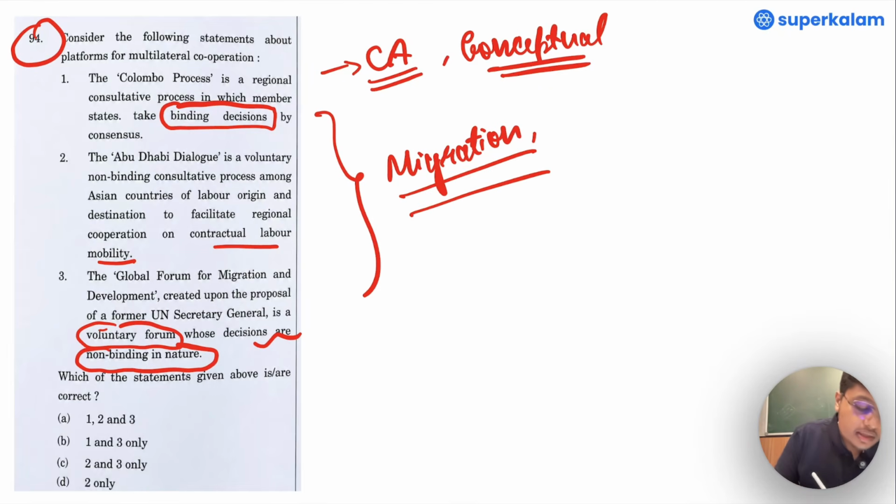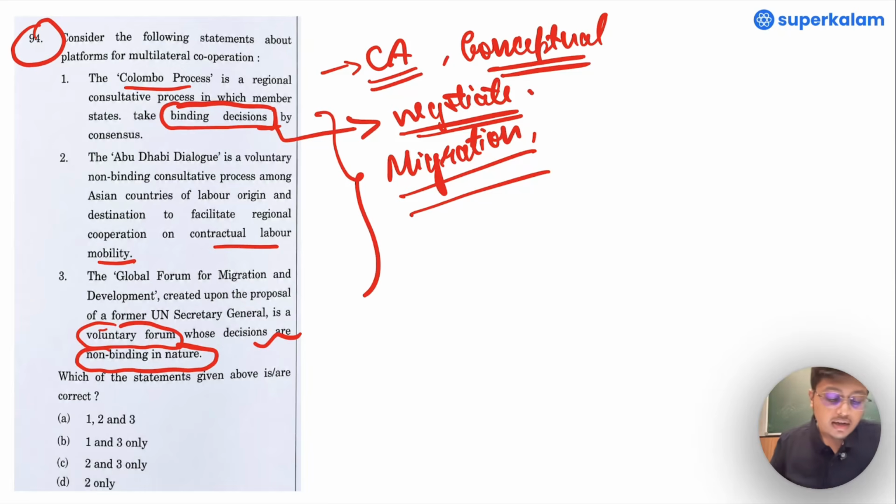Now, if in statement 1, the extreme process that it has gone through is a binding decision by consensus, it will not give wriggling space for countries to negotiate, and hence most of the countries try to avoid getting into the binding decision module.